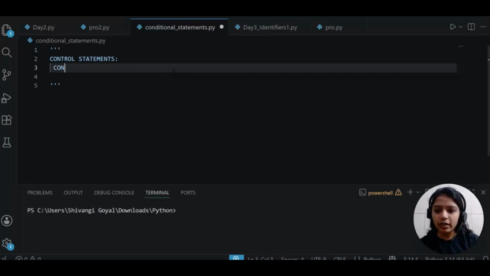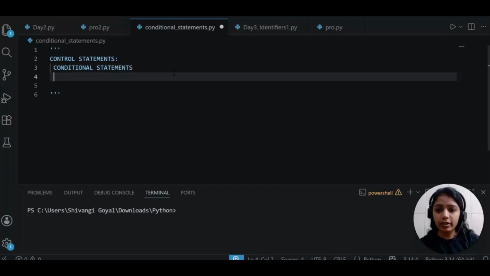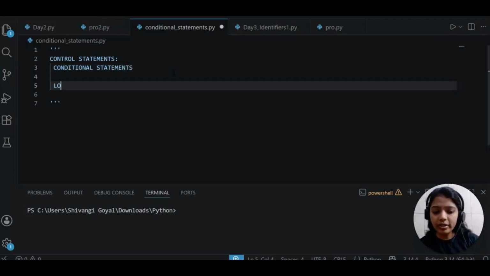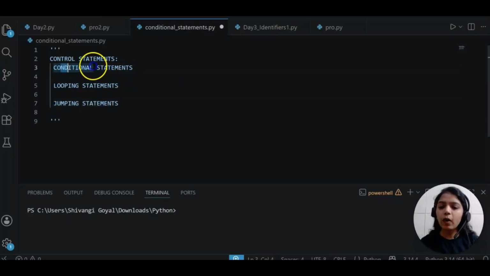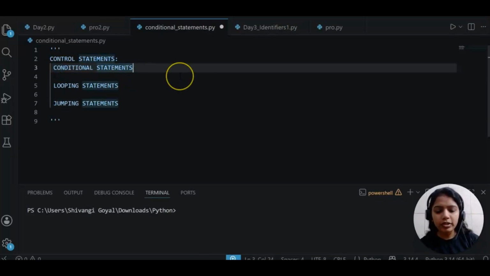One is conditional statements, second, looping statements, and next we have jumping statements. Today our main focus will be on conditional statements. Still, I will mention what everything comes under it.